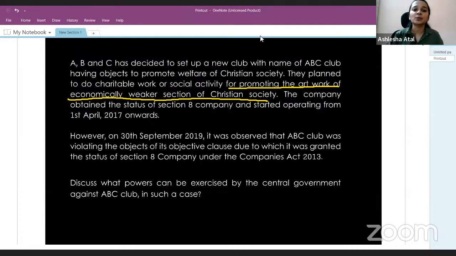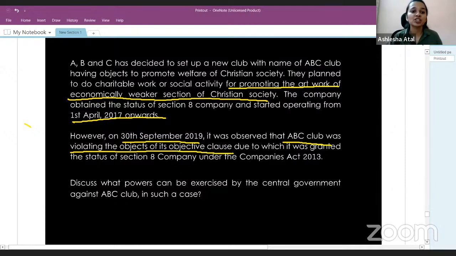Now the company has obtained the status of a Section 8 company, which means this is a company which is formed with charitable objectives and it started operating from 1st of April 2017. However, on 30th of September 2019, it was observed that ABC Club was violating the objects of its objective clause, due to which it was granted the status of Section 8 company.